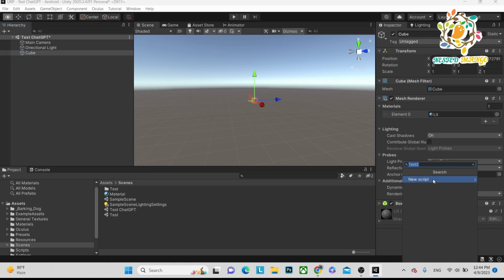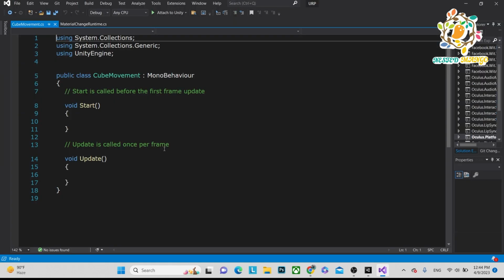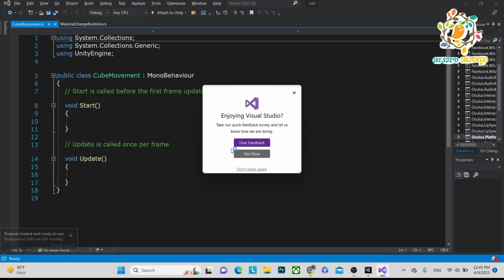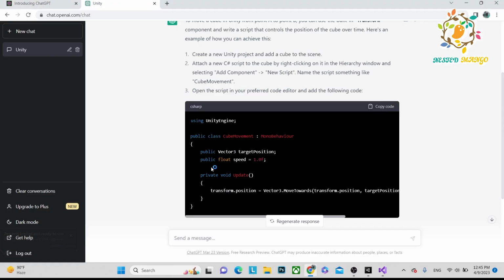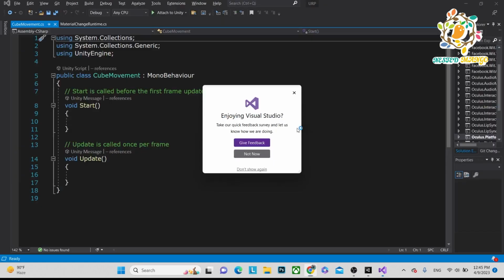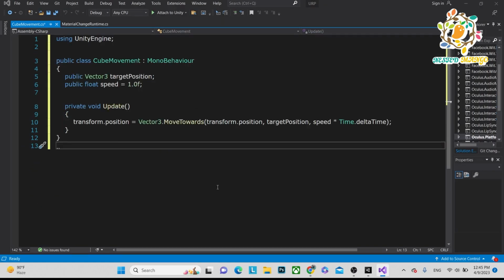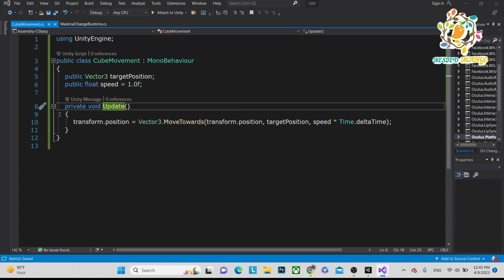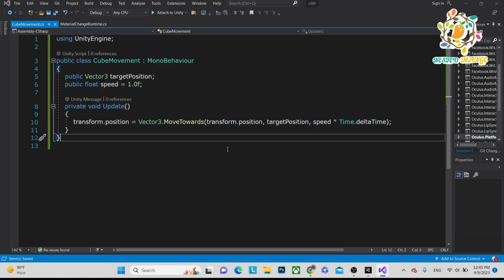Add component, new script, and the script name should be cube movement. Okay, now we are in the script. So let's do the code. Here is the code for cube movement. Just copy the whole code and paste it. Okay, now we have attached the script with target position, speed, and update. And this is the code.